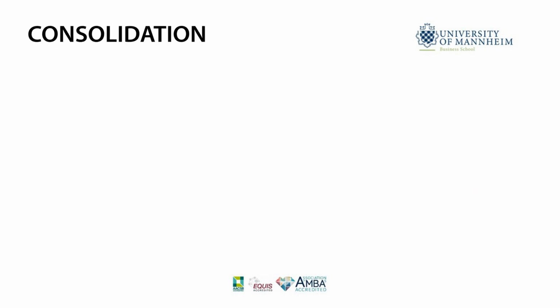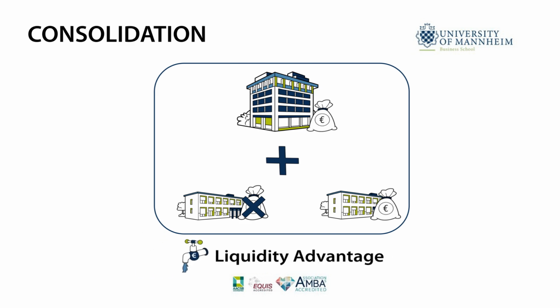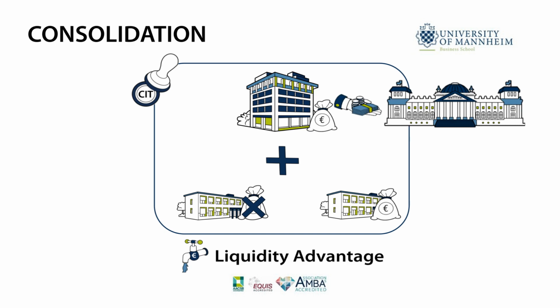Group taxation allows for a consolidation of profits and losses within the tax group. That is, if one entity within the group incurs a loss, it can be offset against the profits of other entities. This provides a liquidity advantage compared to the usual treatment of losses, which is explained in a separate video. Importantly, the consolidated profits and losses are only taxed at one level, the group's head unit level. The head unit of the group pays the tax to the tax authority for the whole group.